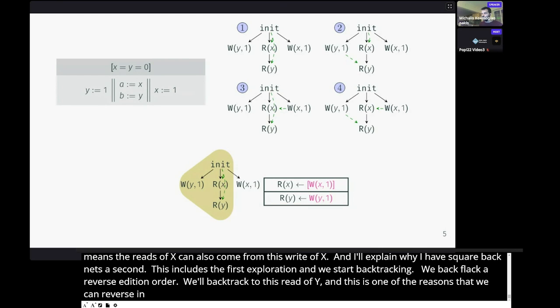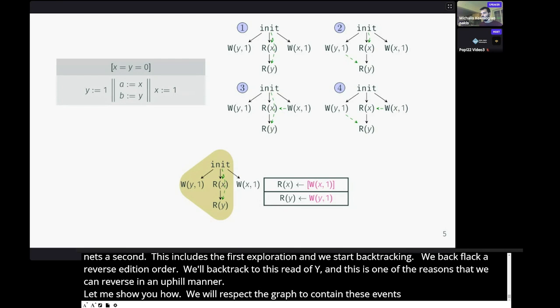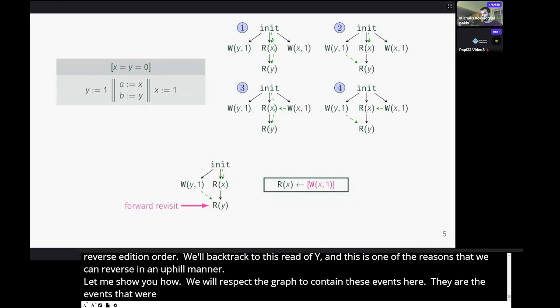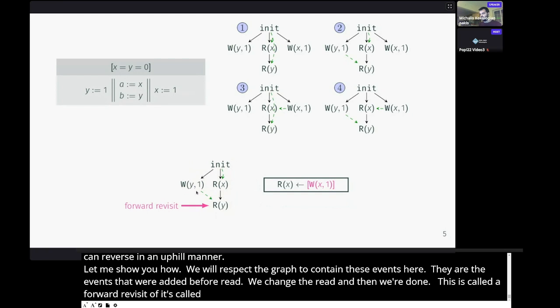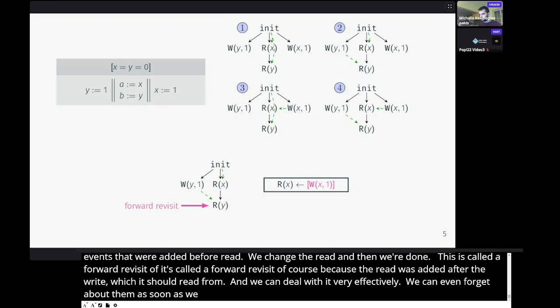We will restrict the graph to contain these events here that are the events that were added before the read. We change the read's rf, and then we're done. This is called a forward revisit. It's called a forward revisit because the read was added after the write from which it should read. And forward revisits we can deal with very effectively. We can even forget about them as soon as we are done. And to deal with them, we just restrict the graph to its previous state.